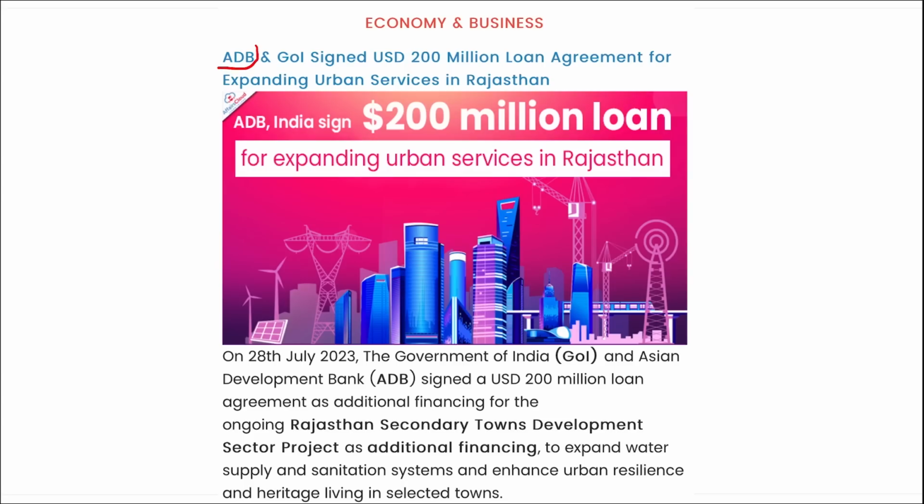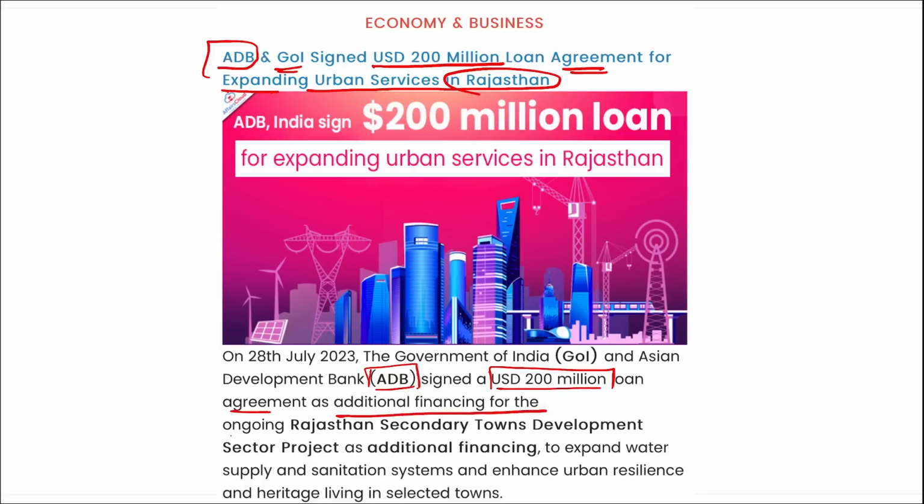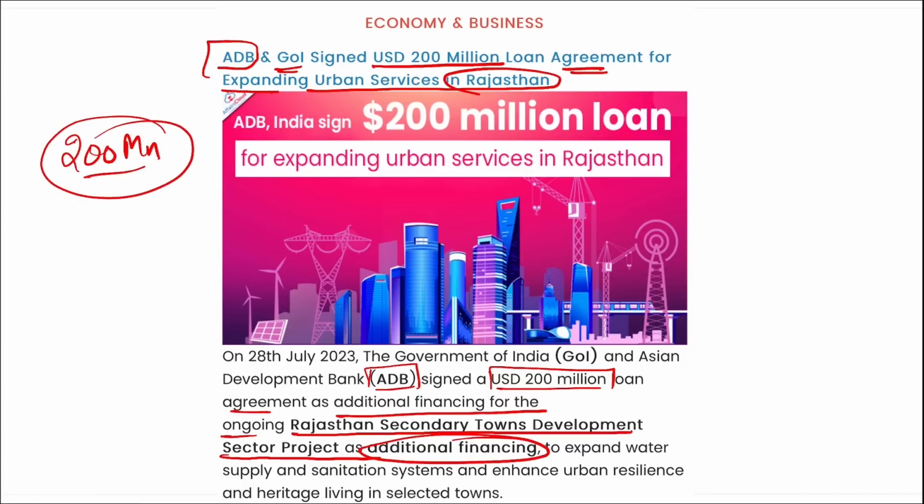Next is the Asian Development Bank and Government of India. They signed a $200 million loan agreement for expanding urban services in Rajasthan. I repeat, it is the Asian Development Bank. They signed a $200 million loan agreement as additional financing for the ongoing Rajasthan Secondary Towns Development Sector Project. I repeat, recently it was Asian Development Bank that signed a $200 million loan agreement with Government of India for financing the Secondary Towns Development Sector Project in Rajasthan.